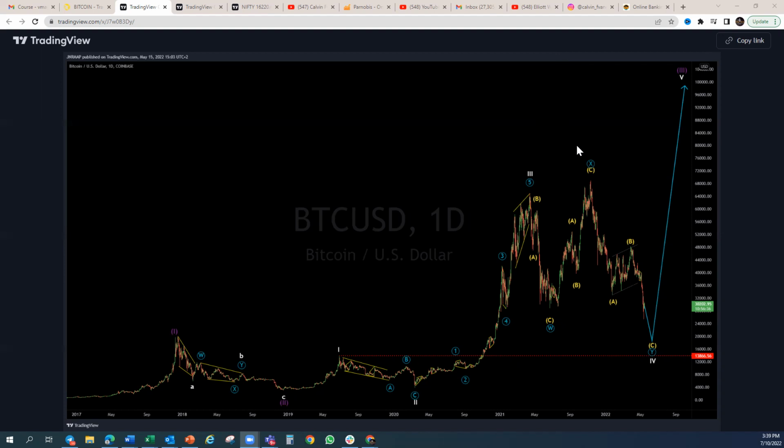Next for the crypto market? This is our technical chart. This is our expectation for Bitcoin, and more details on that shortly.